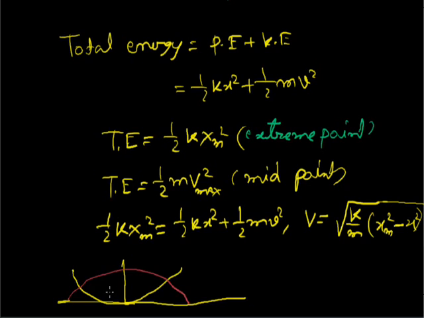Here x is equal to 0. One graph represents the kinetic energy and the other represents the potential energy. The upper graph represents the kinetic energy and this graph represents the potential energy, but it must be considered that the total energy will remain the same. It cannot increase or decrease; total energy will remain the same.